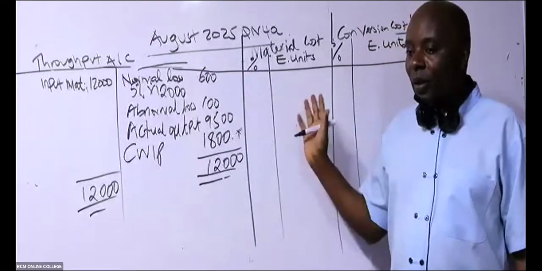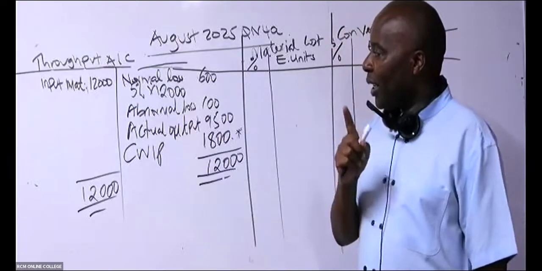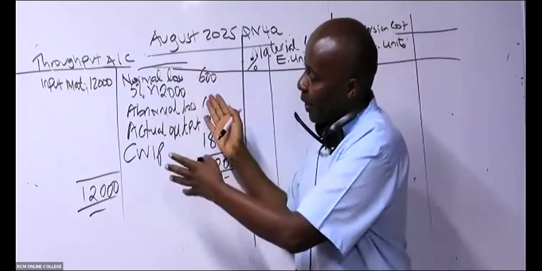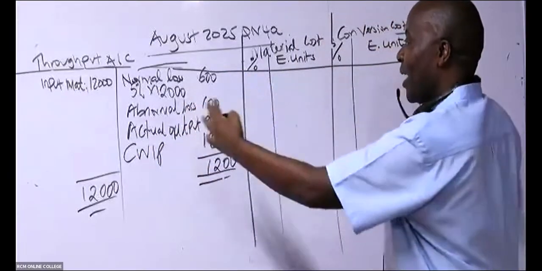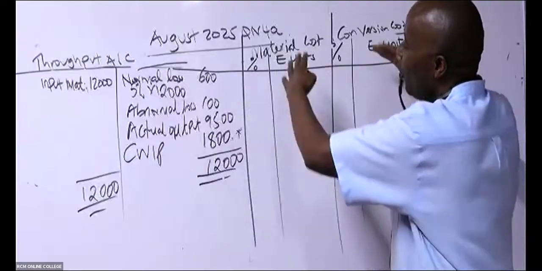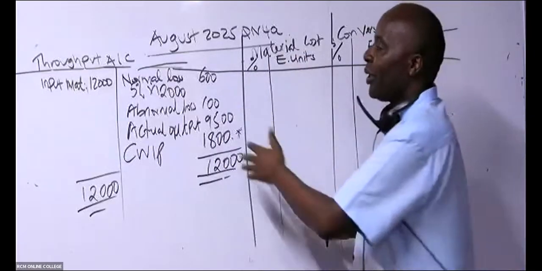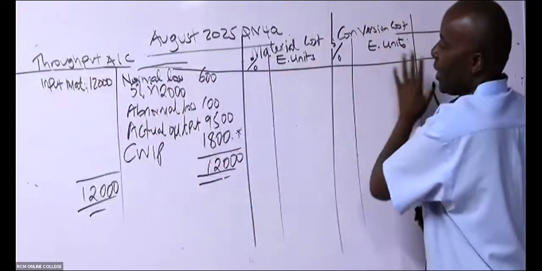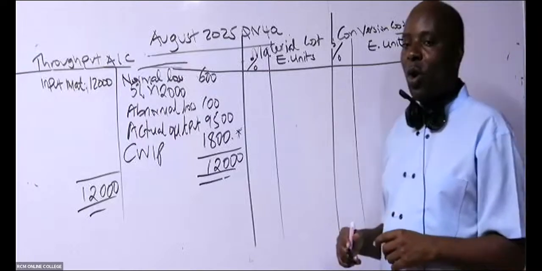And then this table, when I took my students, one of my best students here, her book, I realized that you guys were doing these things separately. Throughput account with statement of equivalent is supposed to take like a whole page. It's one. Don't do this disjointly. No. This is supposed to be on the left side, and then now on the right. You continue with that. So we start with the normal loss.